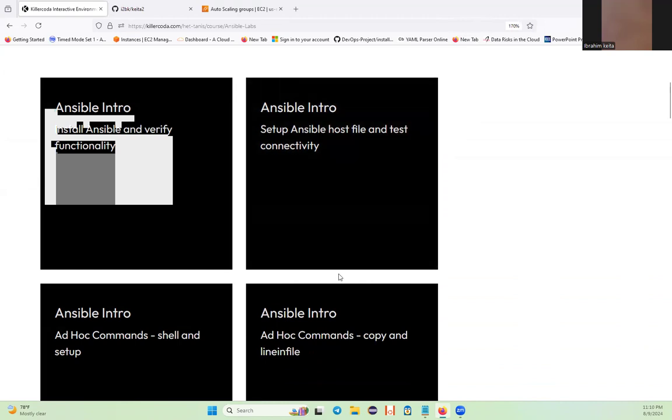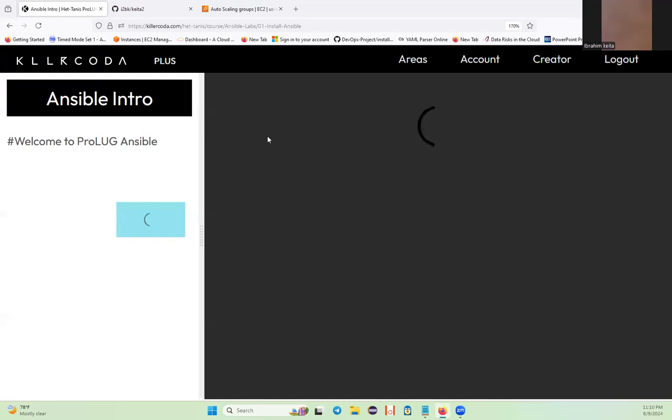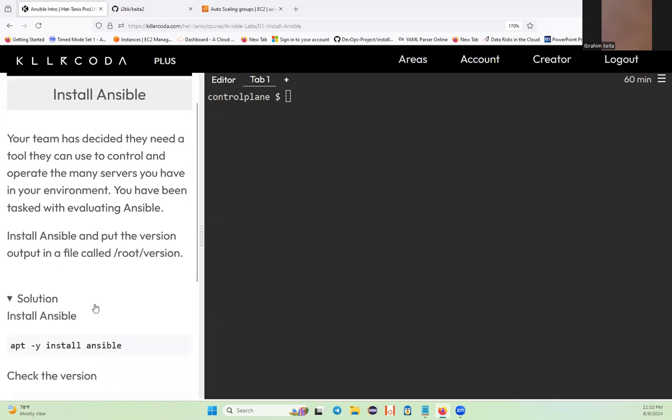So how do you set up Ansible? Basically, you're going to be learning to do that. So this is the Ansible playground. This is the control plane. Let me tell you about Ansible. Let's check if we already have Ansible installed. No, there's no Ansible. So how can we install Ansible on Ubuntu?